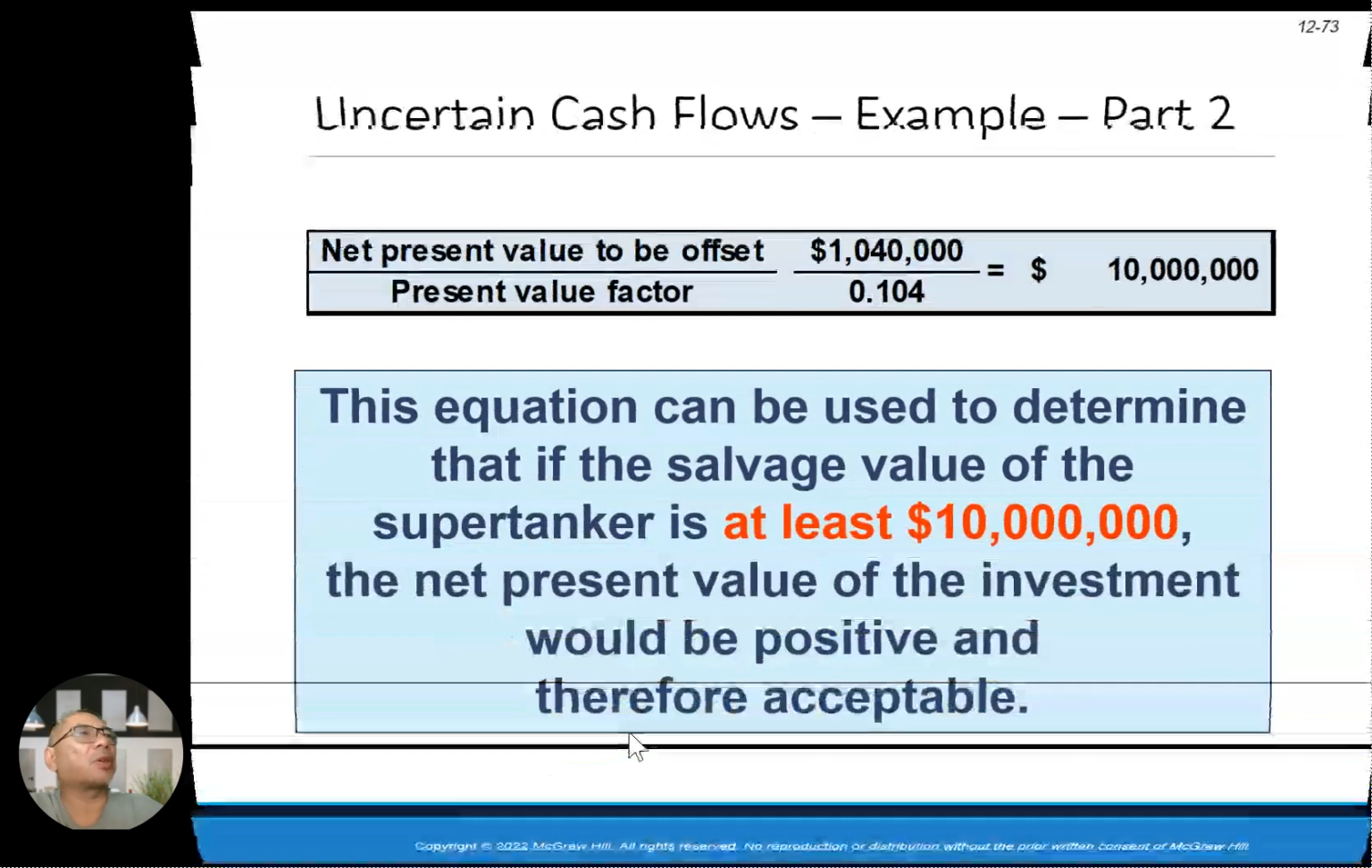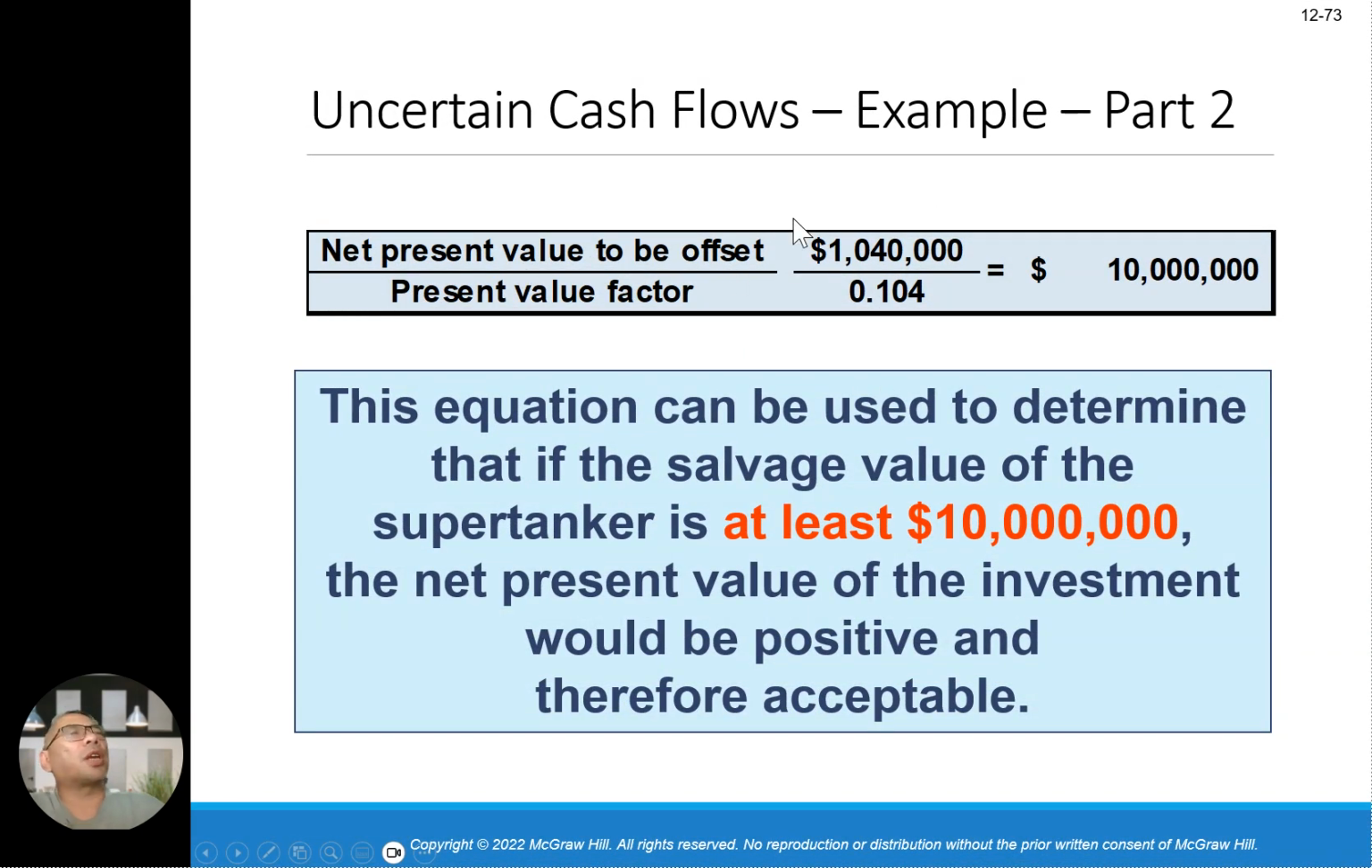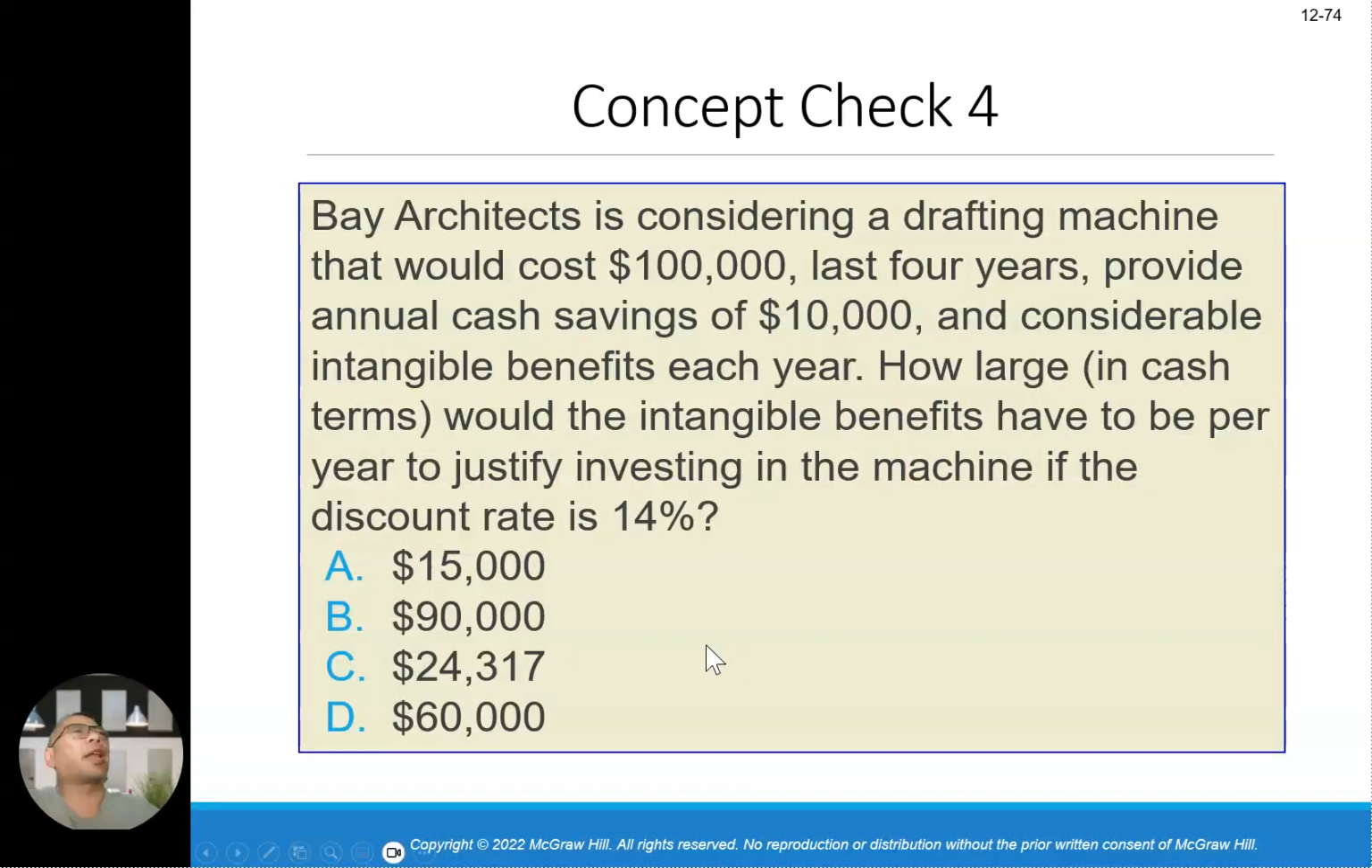So it's going to be the net present value offset, 1.04 million, divided by the present value interest factor 0.1, so it's about 10 million. So the salvage value has to be at least 10 million to make it positive. Okay, the next one, concept check number 4.